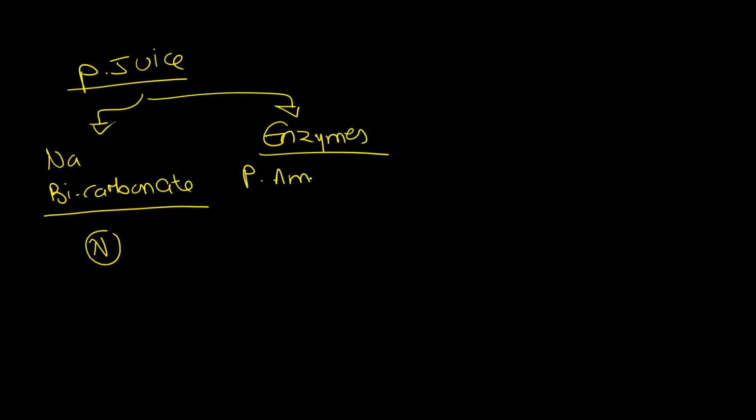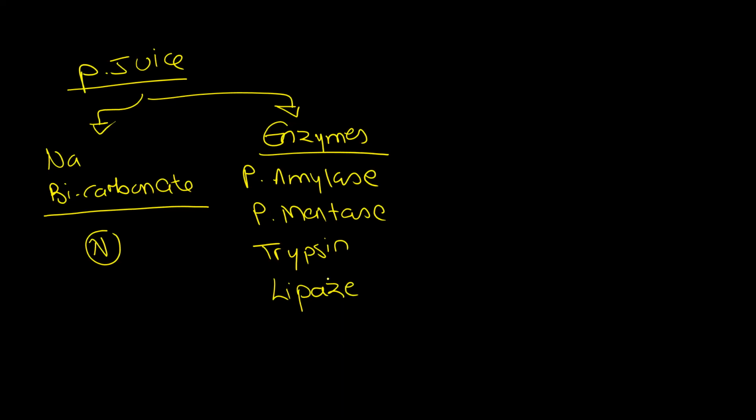Pancreatic amylase, let's write them down. Pancreatic maltase, or just maltase. We have trypsin, not pepsin. Pepsin in the stomach, trypsin in the small intestine. What is the enzyme that breaks down fat? Lipase. Okay.